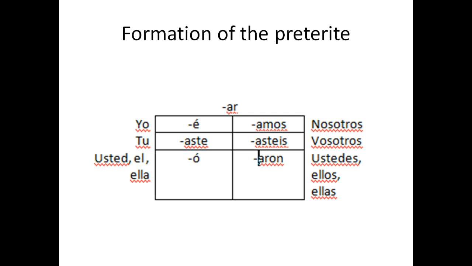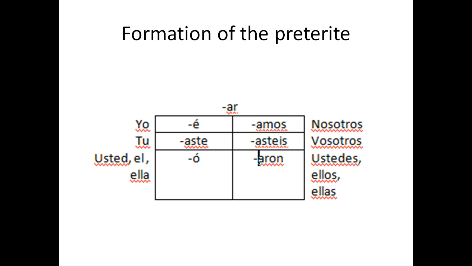Formation of the preterite. The formation of the preterite is very simple and similar to the way we've been conjugating verbs in the present. You would just take off the AR, ER, or IR from the infinitive of the verb, and then you would add the appropriate endings. There's a list of endings for AR verbs, and then there is a list of endings for ER and IR verbs. The endings for the AR verbs are é, with an accent,